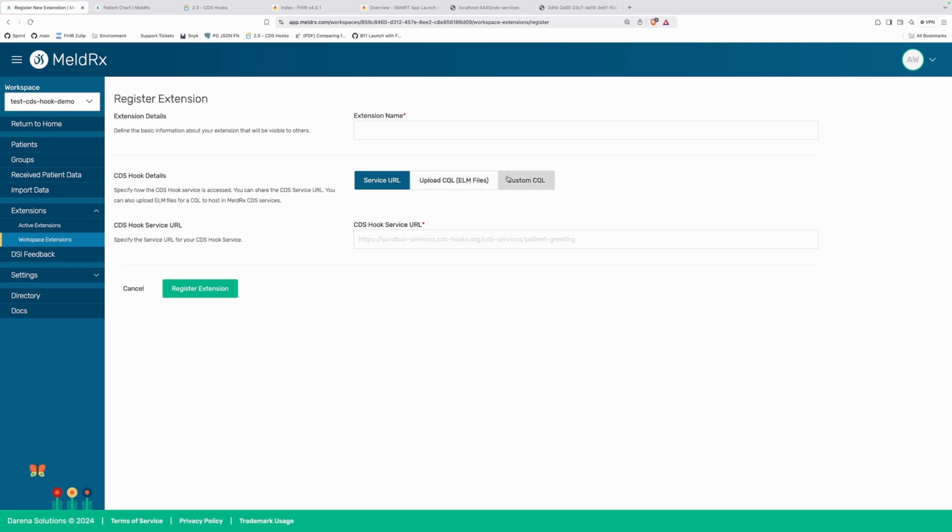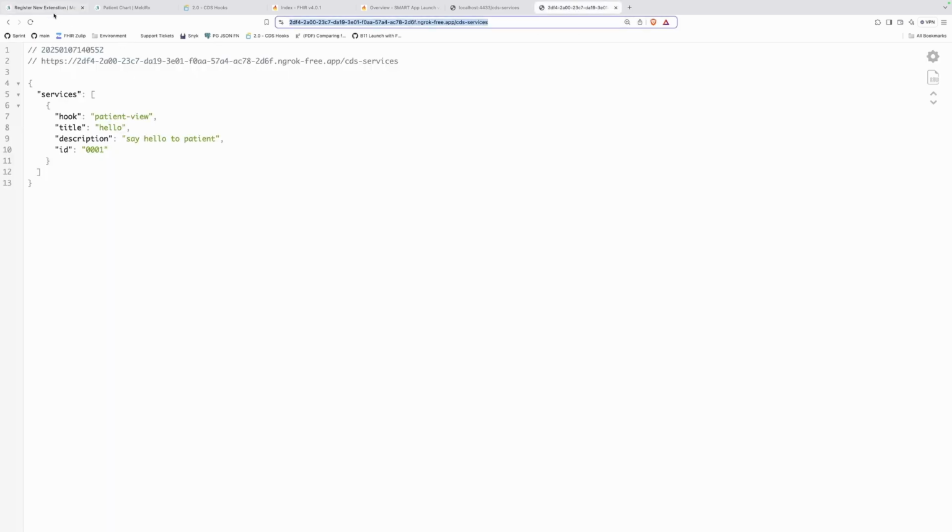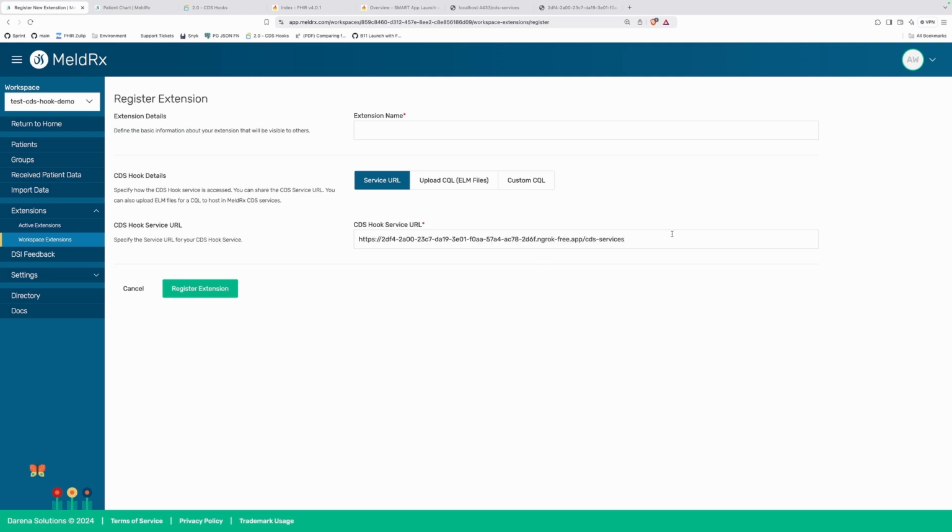So we have a couple of other options where you can build a CDS hook service based on CQL, and we have a CQL builder over here. I'm not going to get too deep into these. Well, not deep. I'm not going to get into these at all. We're just going to use our service over here. Okay. So let's go ahead, place this here. And for the example here, you can see it starts with CDS service.